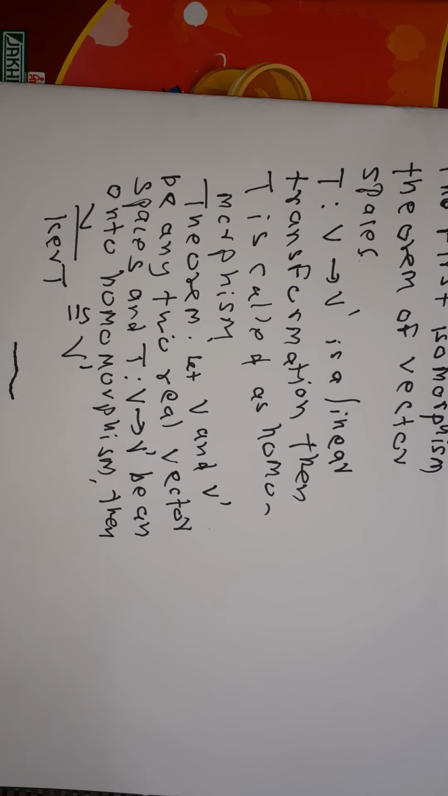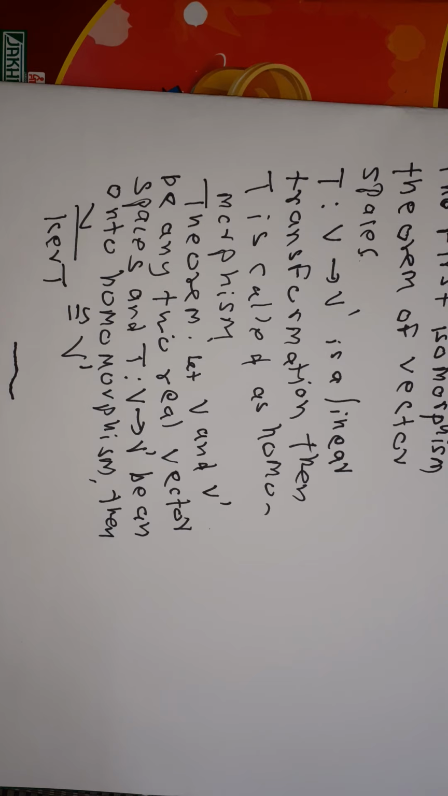Here V and V dash are any two real vector spaces, and T from V to V dash is an onto homomorphism. That is, T from V to V dash is a linear transformation which is onto. Then the quotient space V modulo kernel of T is isomorphic to V dash. It means there exists a linear transformation from the vector space V modulo kernel of T to V dash which is one-one and onto.